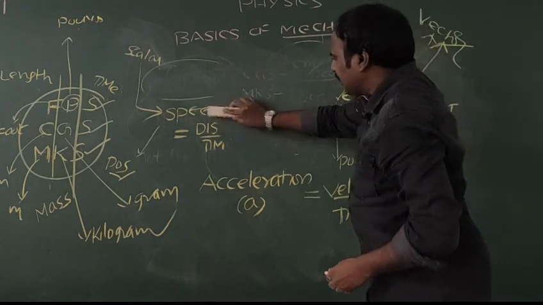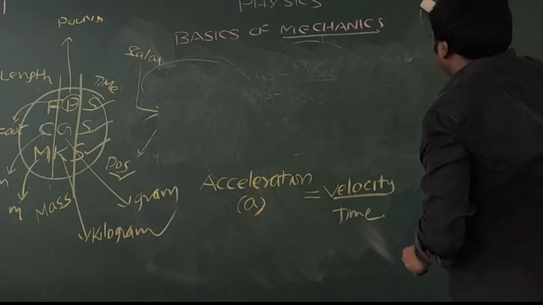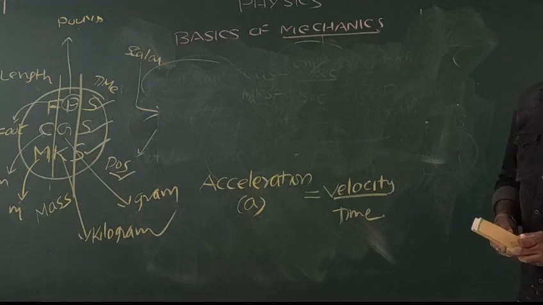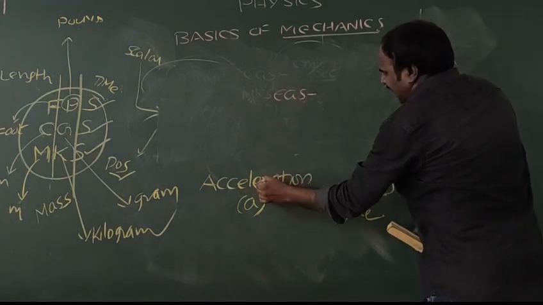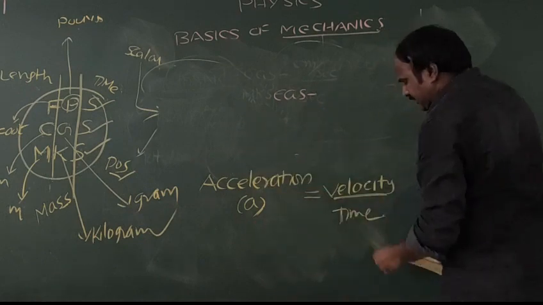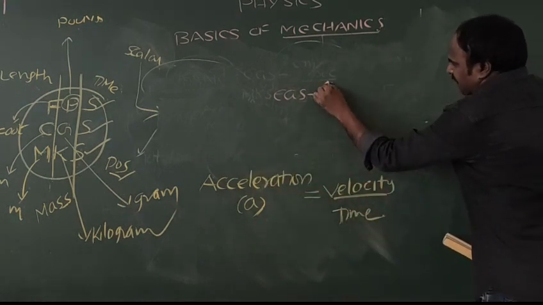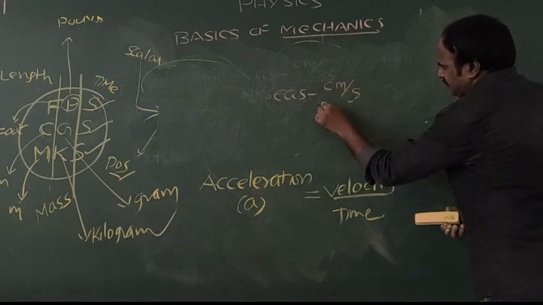And finally coming to acceleration, which is nothing but velocity by time. How can we define its unit? Just now we discussed that the velocity unit is centimeter per second.